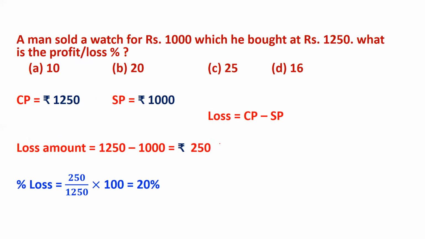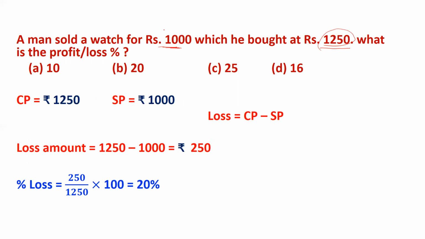Look at this question. A man sold a watch for 1,000 which he bought at 1,250. In this case, the cost price is 1,250, the selling price is 1,000. The selling price is written first, the cost price is written next to it.